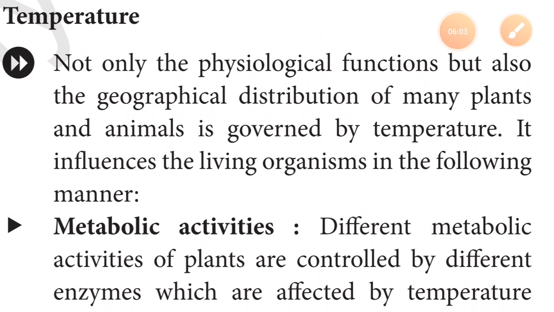Because temperature not only affects the physiological factors but also the geographical distribution of plants and animals. Means it can not only help the physiological processes, it can also affect the distribution of the plants and animals in different regions, right?